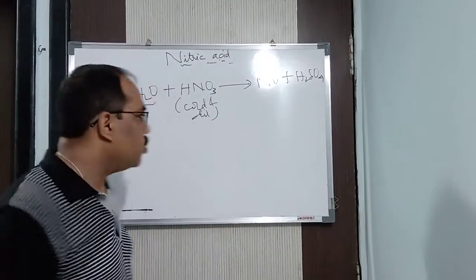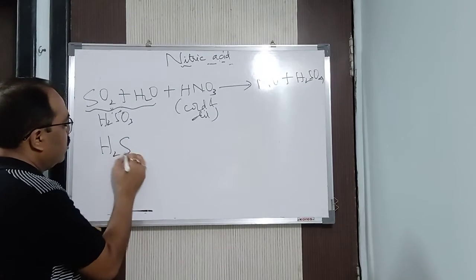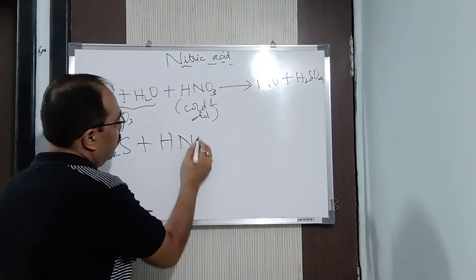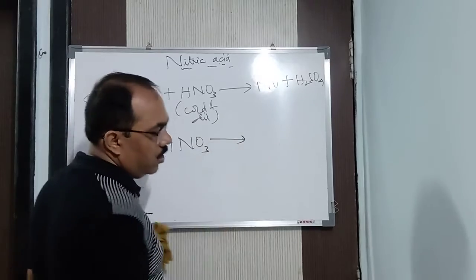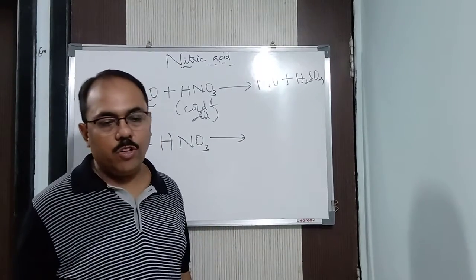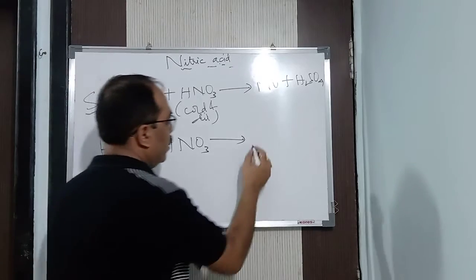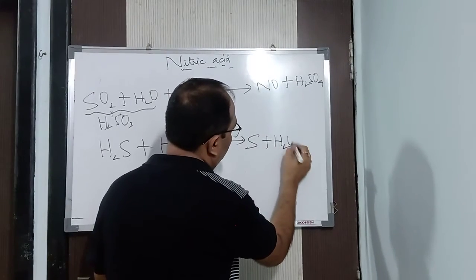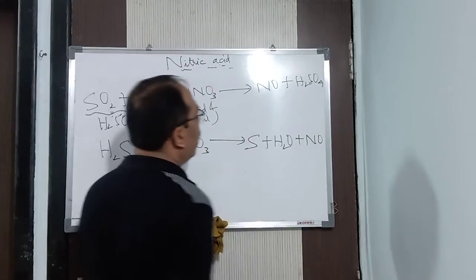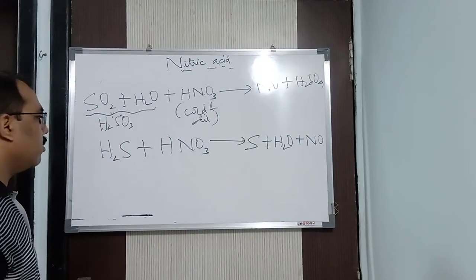Similarly, if I take another compound, let us say H2S plus nitric acid, cold and dilute, what am I going to get here? I am going to get sulfur plus water plus nitric oxide. You can balance it. Sulfur plus water plus nitric oxide.